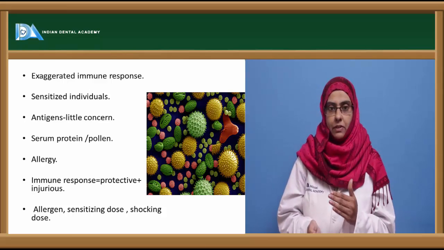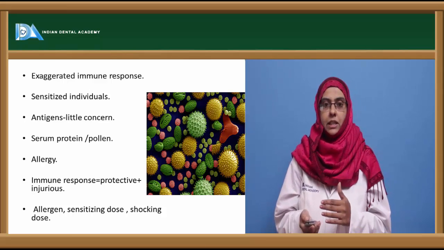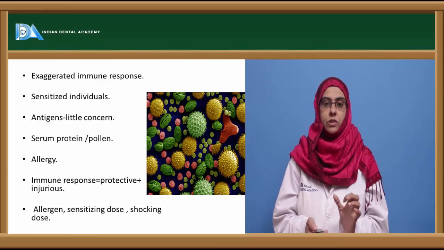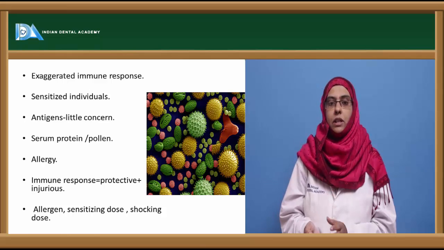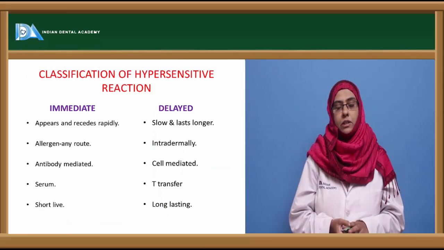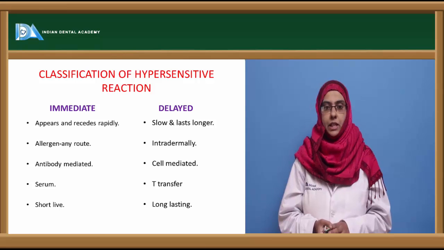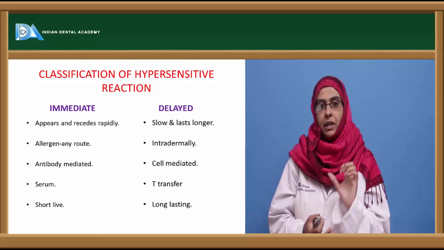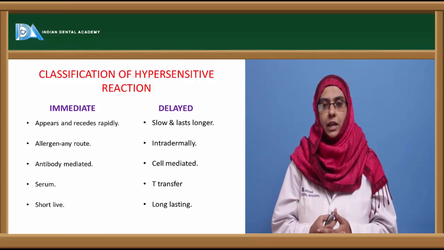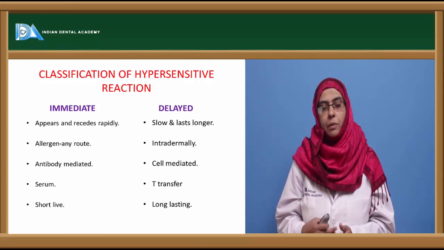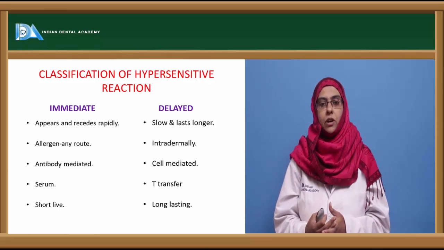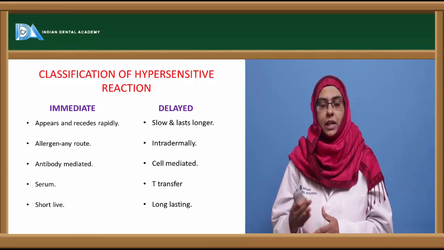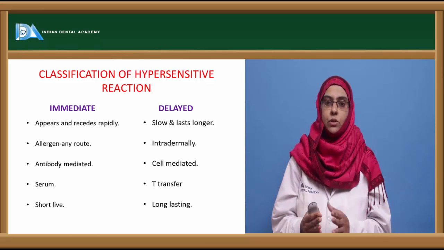So in summary, I can say that hypersensitivity is an exaggerated immune response in a sensitized individual towards a common allergen but not an antigen. Now how can we classify this hypersensitivity reaction? As I told you, there are different types of hypersensitivity reaction, allergy being one important component. Depending upon the clinical manifestations, how long the symptoms take to show their response, you can classify the hypersensitivity reactions into two major types.